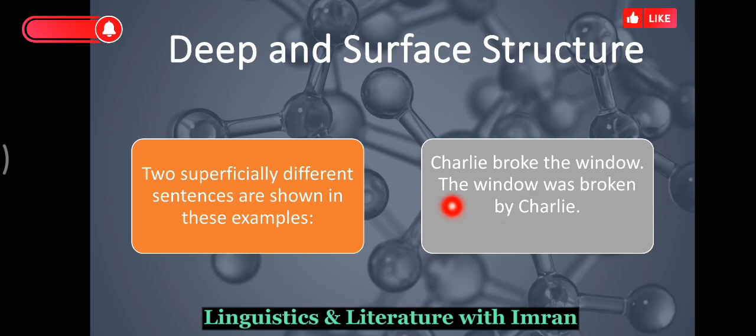Here we can see Charlie, a noun phrase, and broke, a verb phrase, and the window, again a noun phrase. In the second sentence, the window is the noun phrase, was broken is a verb phrase, and by Charlie is again a noun phrase. So in both sentences we have the same deep structure.